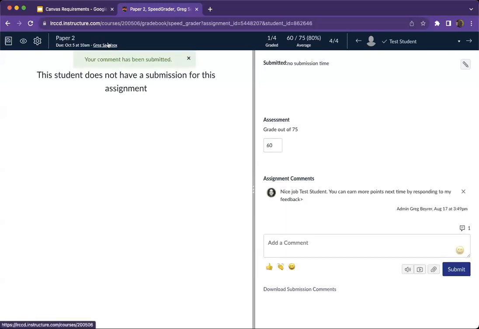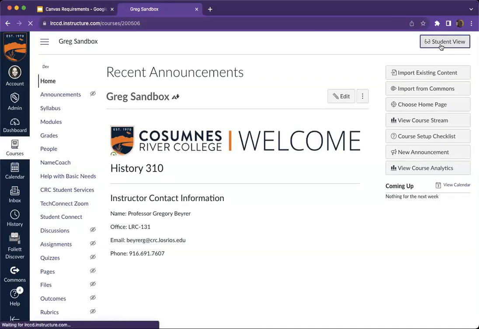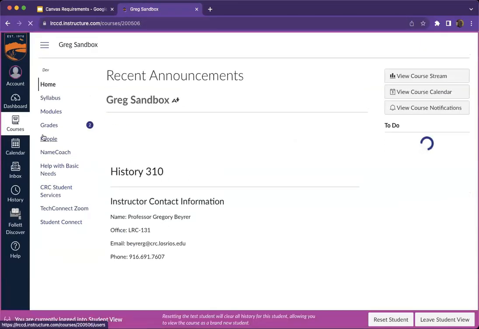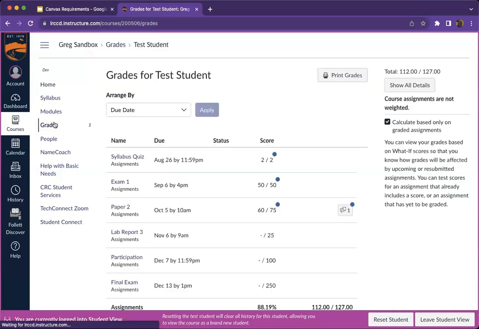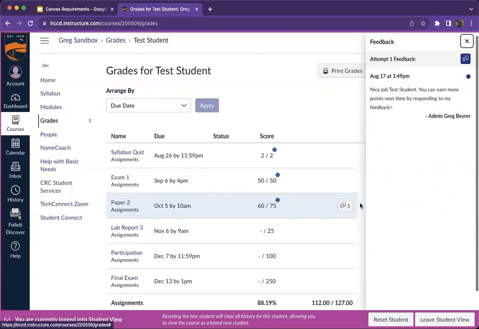And so let's go back to the course homepage and we'll see what the test student sees. That's the student view button. They go to grades, and then they can see here paper 2, right? They got a 60 out of 75. This other icon here indicates to this student user that they have feedback, additional feedback from their instructor. And there's the comment right there.